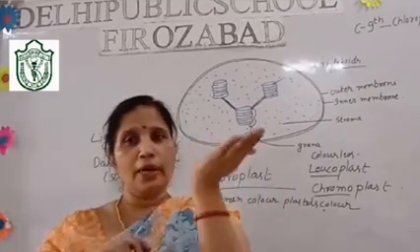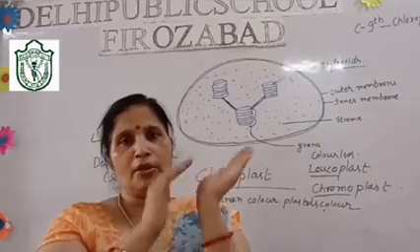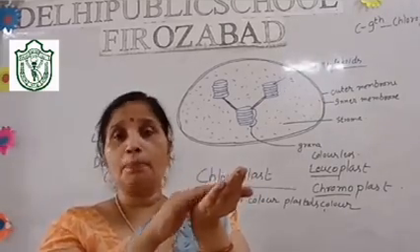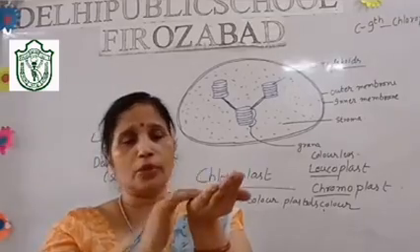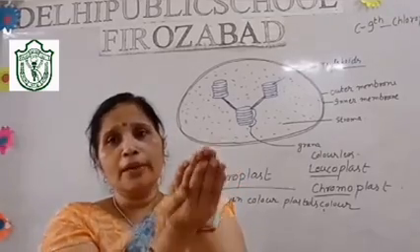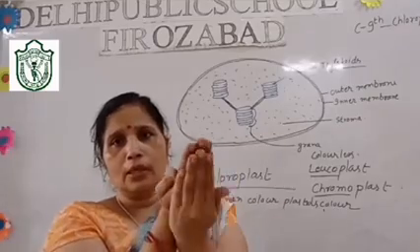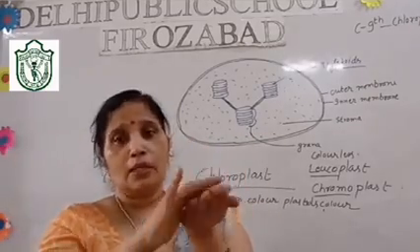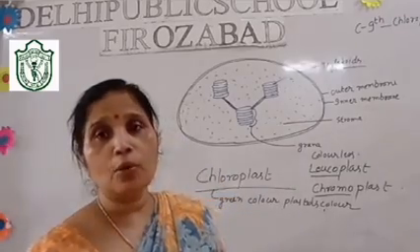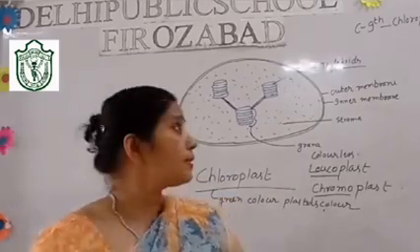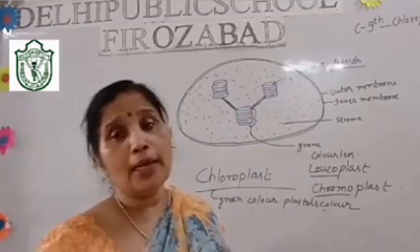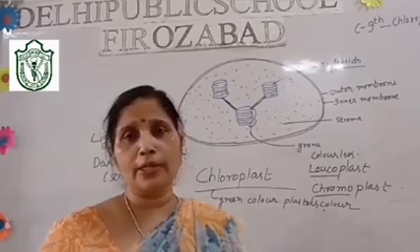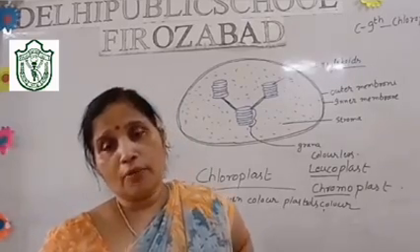A thylakoid is a concave, cup-like structure. We say piles of thylakoids, cup-like structures, are arranged like this. And these cups have the chlorophyll pigment. These thylakoids, which have the chlorophyll pigment, are the site where the light reaction of photosynthesis occurs.